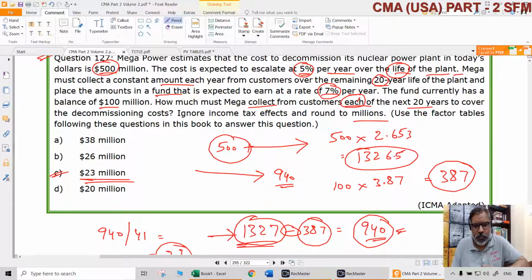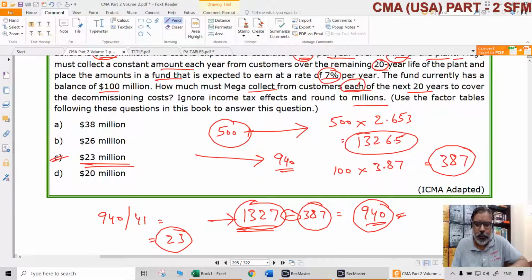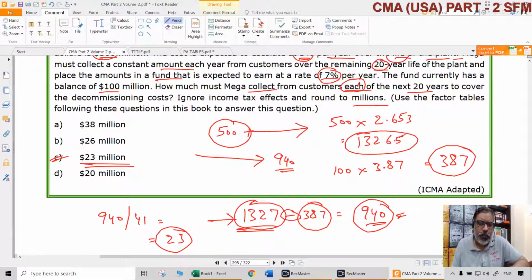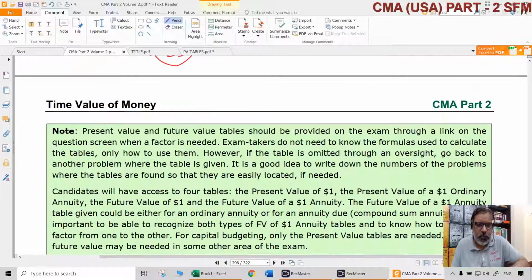It will increase at 7% each year, to $387 million at the end of 20 years. So from 1327, deducting 387 leaves $940 million to be collected from customers. Each year, 940 divided by the FVIFA gives $23 million to be collected from the customers.